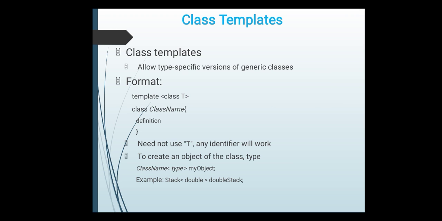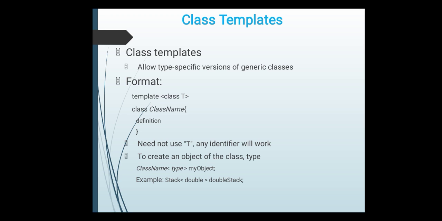Now the next is class templates, that is how to create generic classes, and that is also called a template class. Allowing type specific versions of a generic class is called a class template. And this is the syntax for creating the class template. You have to use the keyword template inside angle brackets with class T. Here T can be any identifier, I am just using that name, you can give any name.